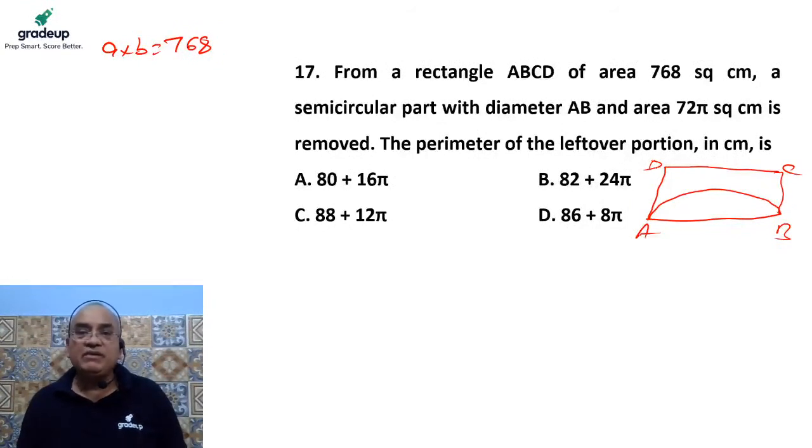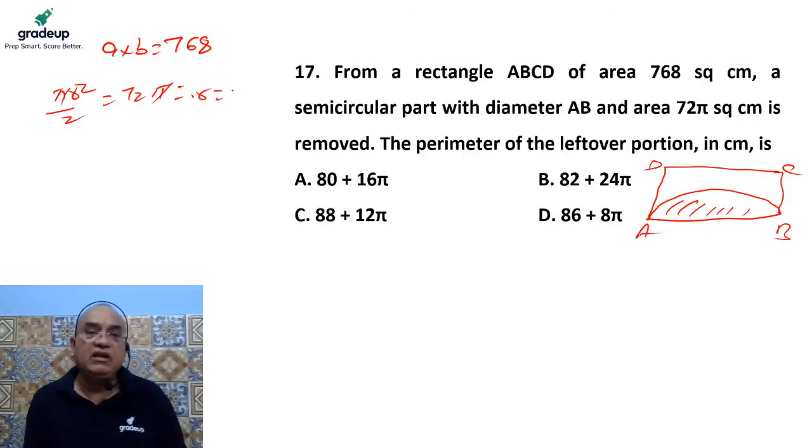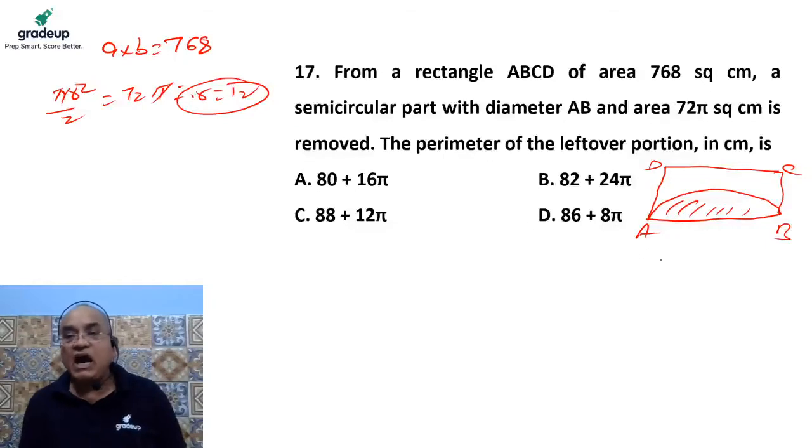And what we have done is a semicircular part with diameter AB, and the area of the semicircular part is given. So the area of the semicircle is pi r square by 2, which is nothing but 72 pi. Pi will get struck out, so the value of r would be 12. If the radius of this semicircle is 12, then the diameter must be 24. So this is the length of AB.